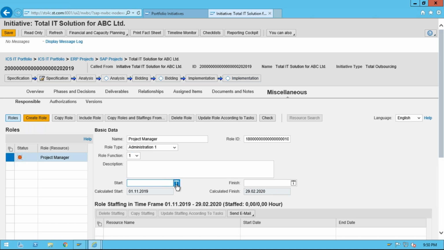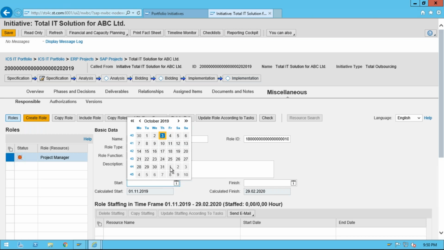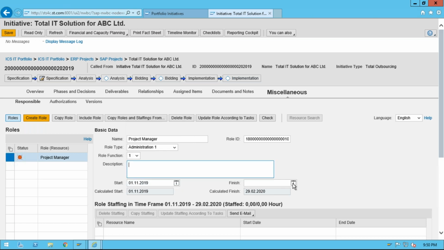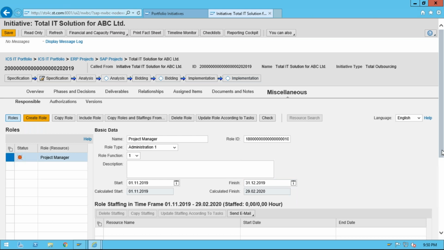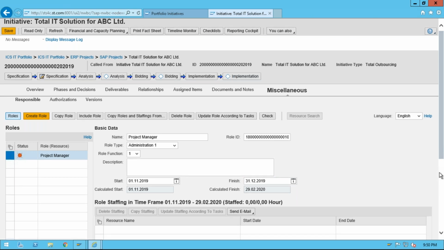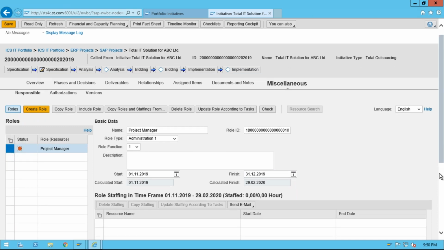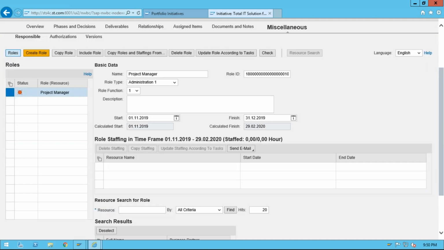Let's say I'm keeping it from 1st of November, only for two months, November and December. So I have this functionality. Okay, this is created. Now I can save the values.